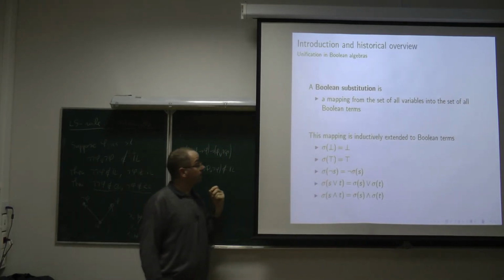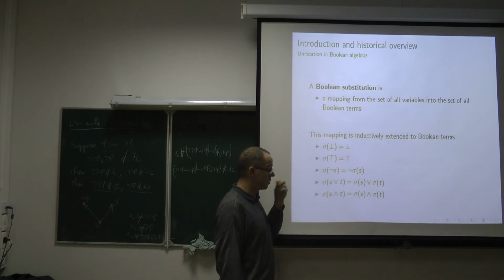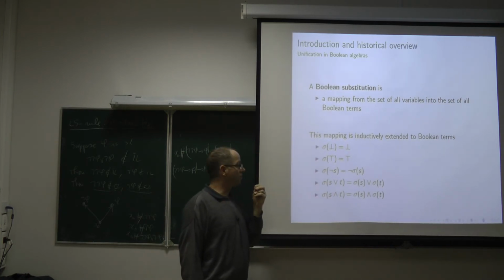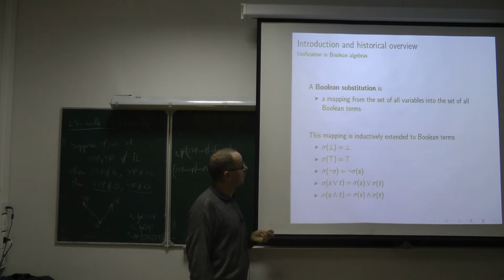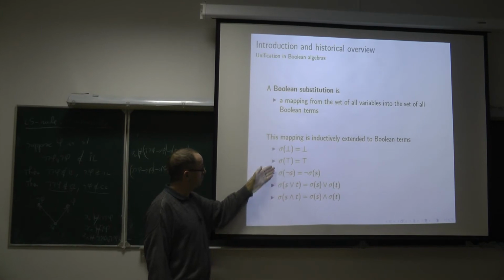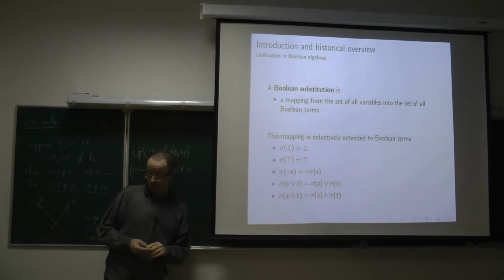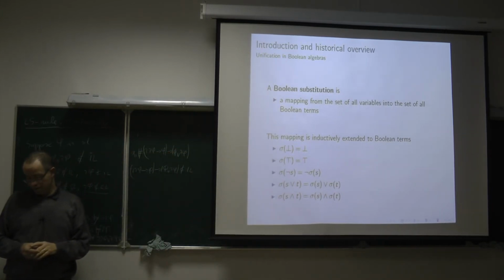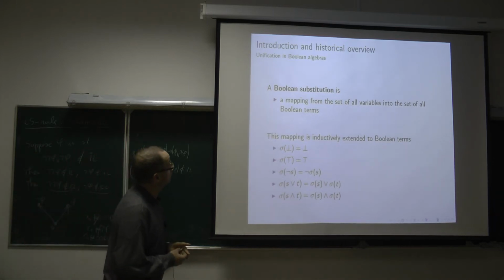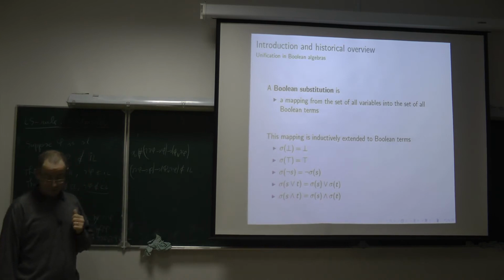And such a function sigma which associates Boolean terms to variables can be extended in a homomorphic way to the set of all terms. There is a tradition in this context to consider that the substitution moves only finitely many variables.